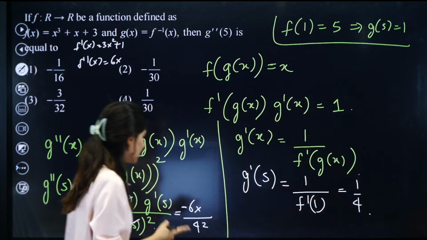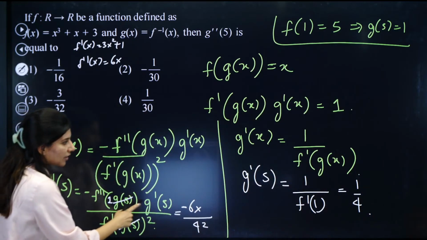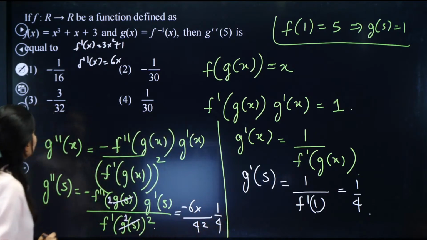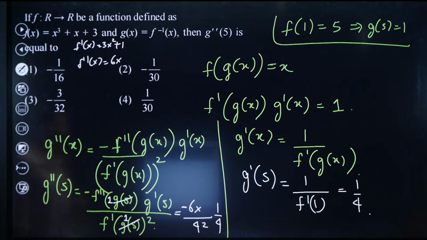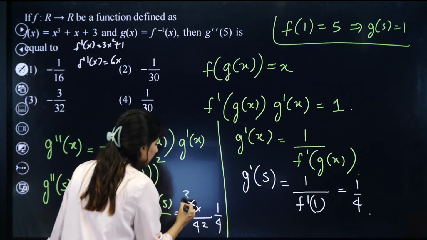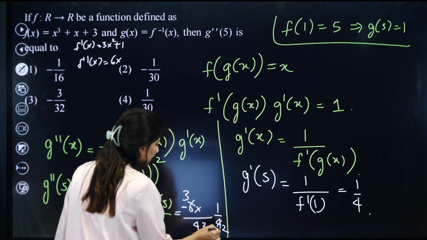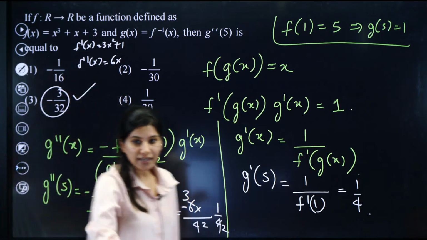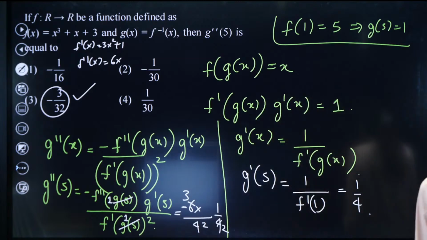So that means g dash 5 now is what? 1 by 4. So this is 1 upon 4. So finally what we are going to get is, yes, this is 3, this is 2, this is 16. 2 16s are 32. Minus 3 by 32. Option 3 is absolutely right.